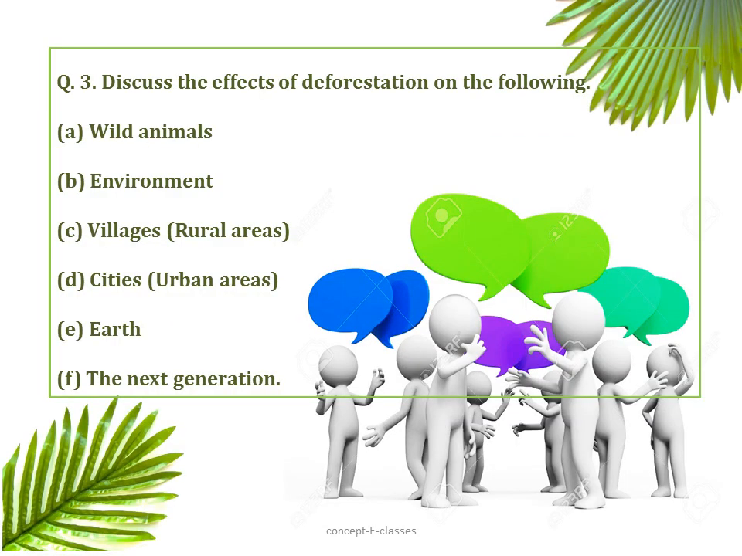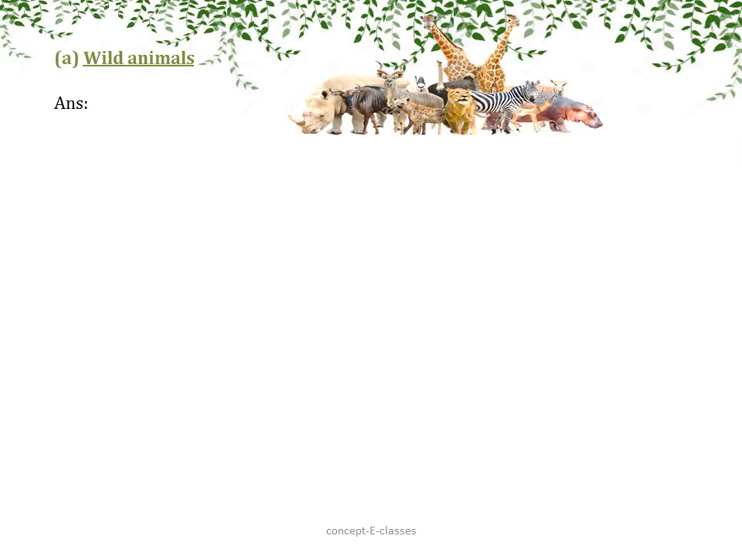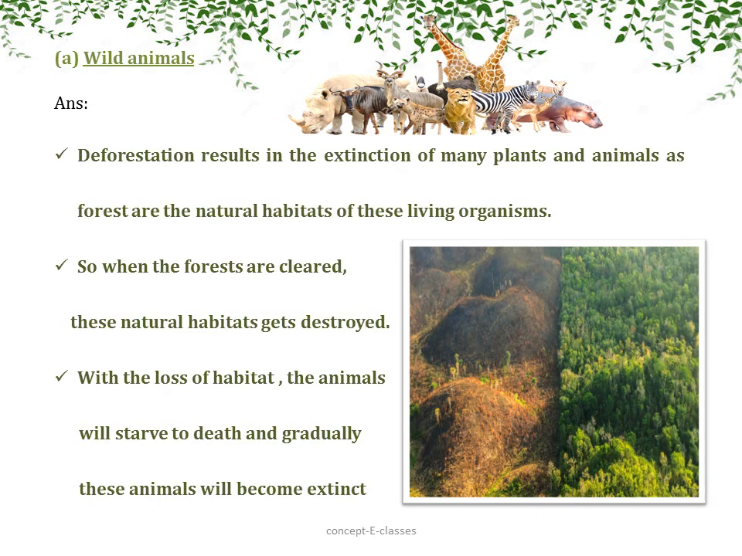Question number 3. Discuss the effects of deforestation on the following: wild animals, environment, rural areas, urban areas, earth and the next generation. So we have to discuss the effects of each of these. First, let's see how deforestation affects wild animals.